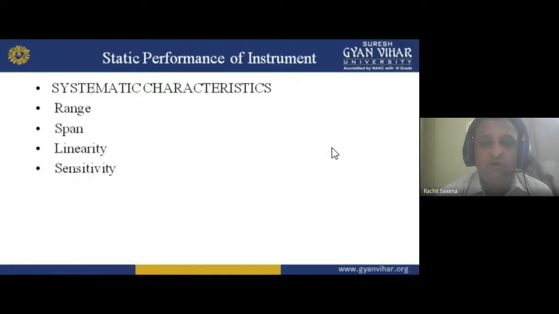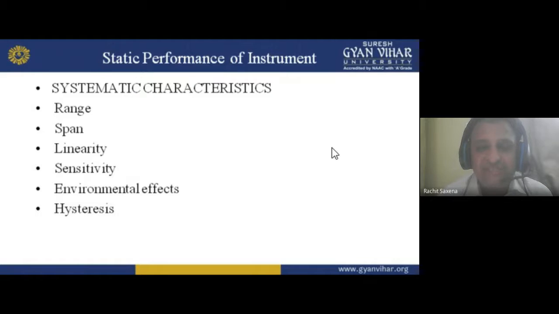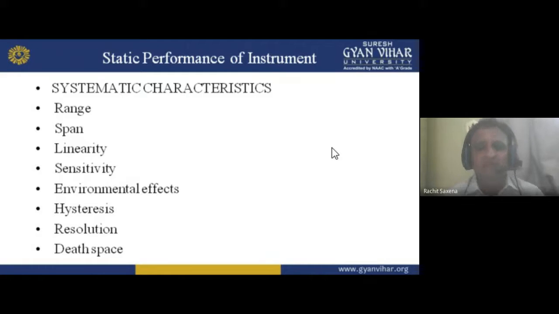I feel very cold through my teeth, shivering is there, and some other things. So that is sensitivity. Environmental effects: how I use it in the environment, how it affects. Hysteresis is there, resolution is there. And then that space means basically the working where we have to do that space.